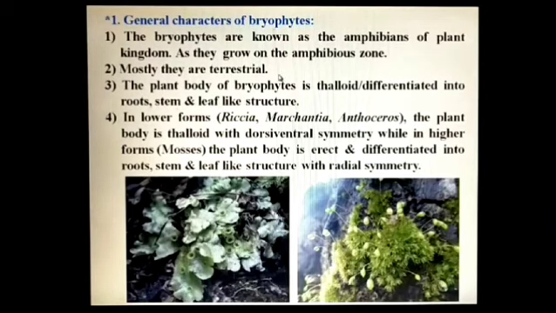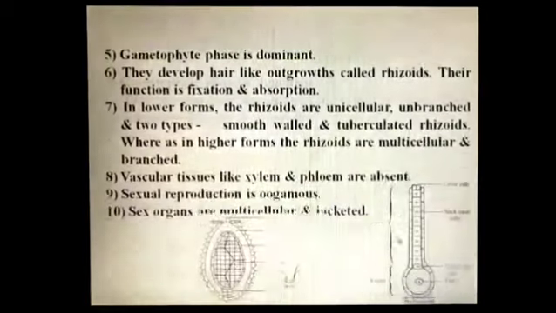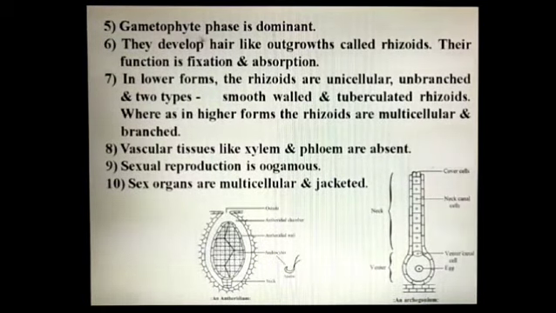Mostly, bryophytes are terrestrial. The plant body of bryophytes is thalloid like this, or differentiated into root, stem, and leaf-like structure. In lower forms, for example, Riccia, Marchantia, Anthoceros, the plant body is thalloid with dorsiventral symmetry, while in higher forms, for example, mosses, the plant body is erect and differentiated into root, stem, and leaf-like structure with radial symmetry like this. In Bryophyta, gametophytic phase is dominant.